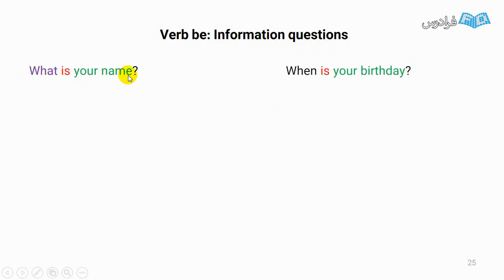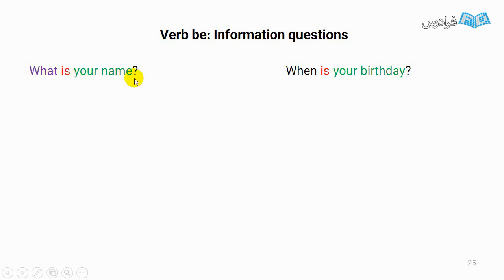Now I want to talk about information questions. What is your name? When is your birthday? What is the difference between information questions and yes/no questions? In yes/no questions, you are given some information and you have to say they are true or not. Then you answer with yes or no. But in information questions, it is different. You are not given any information. You are asked to talk about some information.